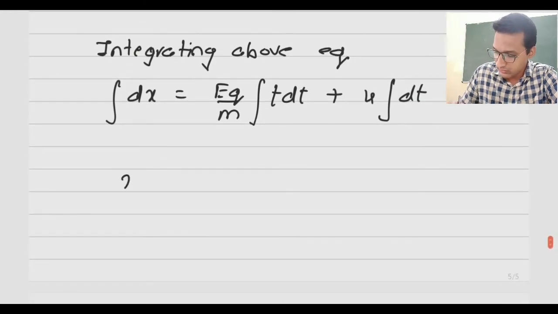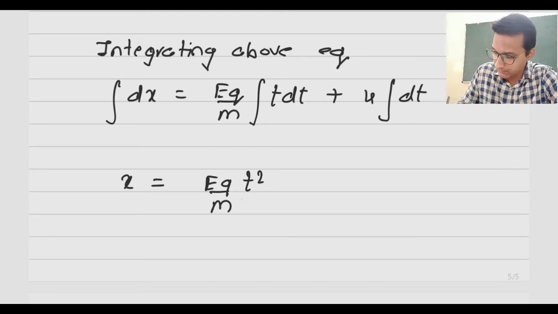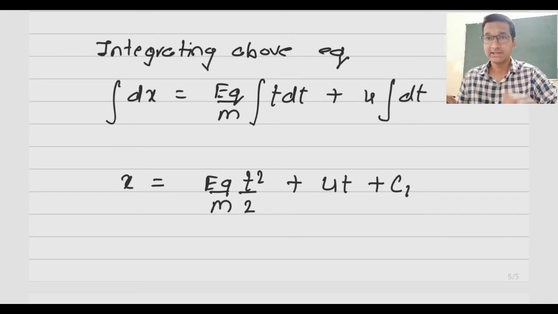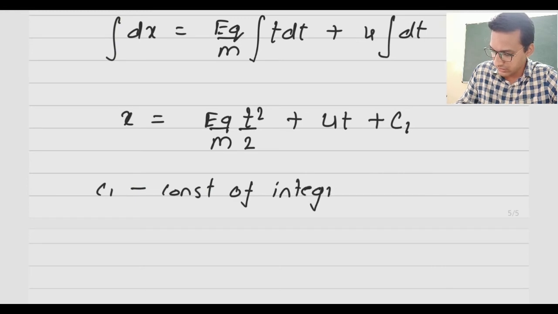So here we will get x is equal to eE by m, times t square divided by 2, plus u into t, plus a constant of integration. Let us call it c1. Here c1 is the constant of integration, as we have not taken any limits for this integration.